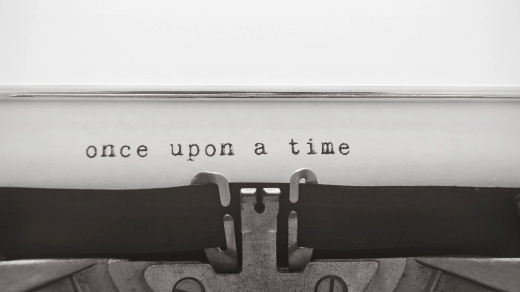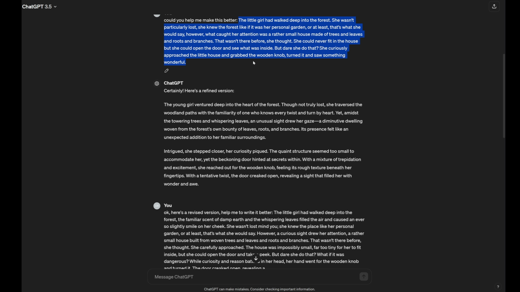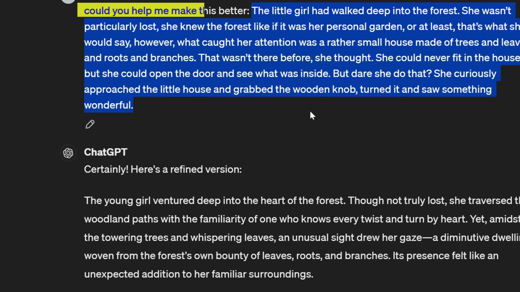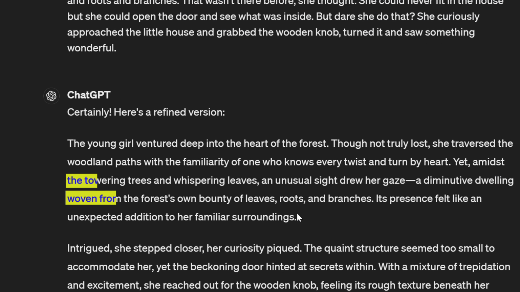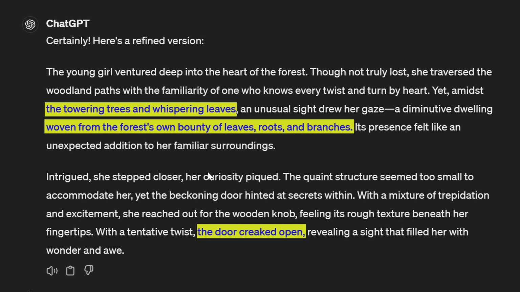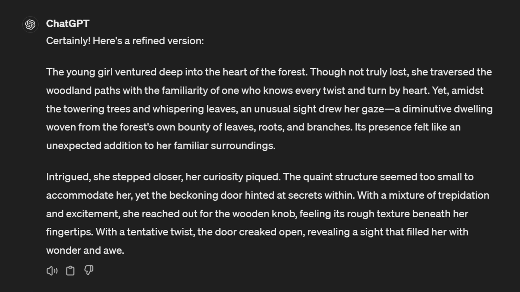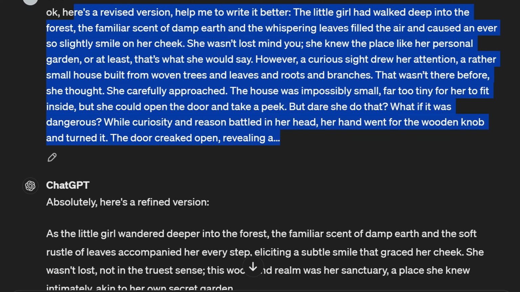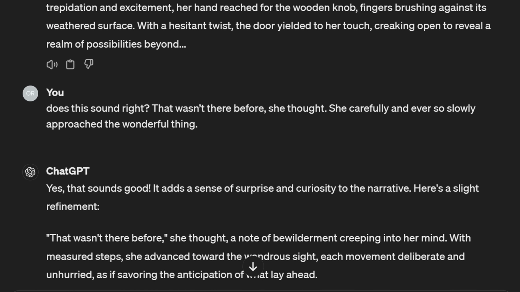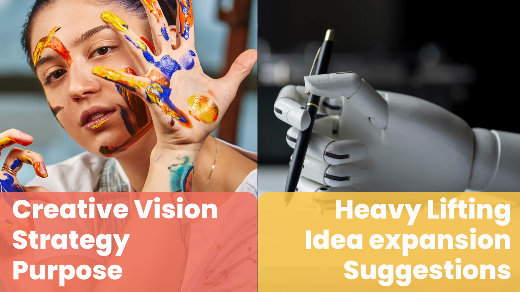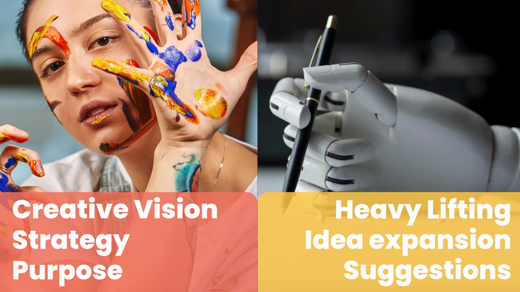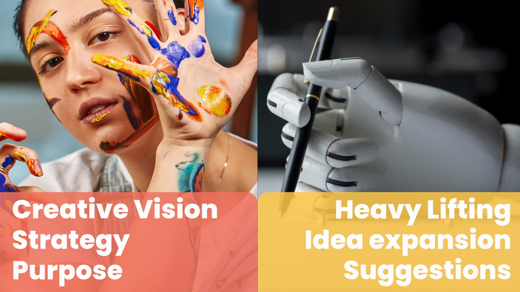The first thing you need is the script. You can write a general idea, then use ChatGPT or Gemini and ask it to flesh it out. You'll very quickly notice that they are pretty bad writers, but they do provide good ideas and better ways to say some things. So you can take those, rewrite the script, and then rinse and repeat. The point here is for you to create a vision and then use AI to expand on that vision and help you communicate it in a way that's more interesting and compelling.